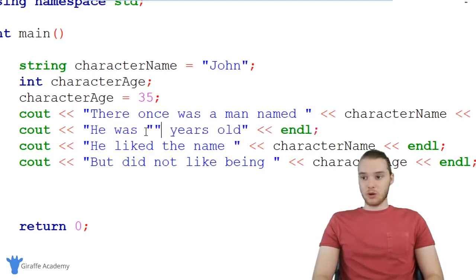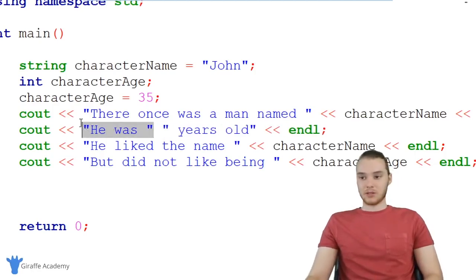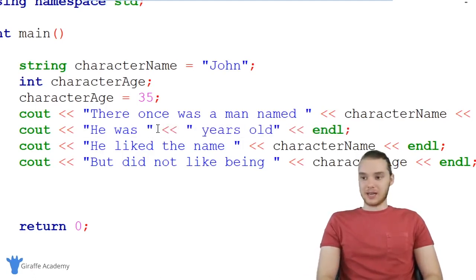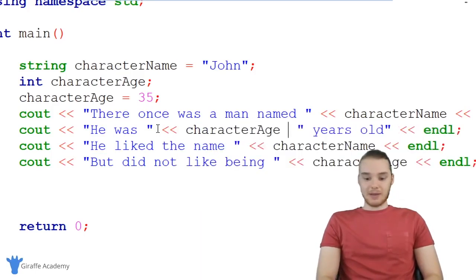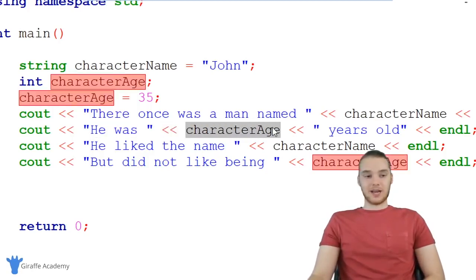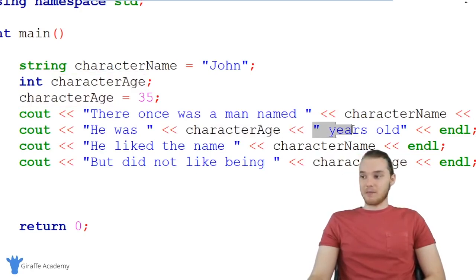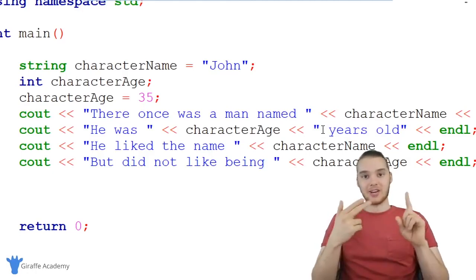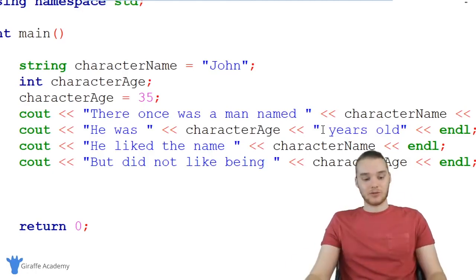What I can do is I can make two quotation marks. And essentially what this is doing is it's saying this is going to be its own string of text, and this is going to be its own string of text. And I can make two less than signs. I can type out the character age variable. And then I'm going to make two more less than signs. And this is essentially just going to string all of these together. So it's going to say, print out this text, then print out the value inside of the character age variable, then print out this text. So I've now replaced every instance of the character's age and every instance of the character's name with those variables.